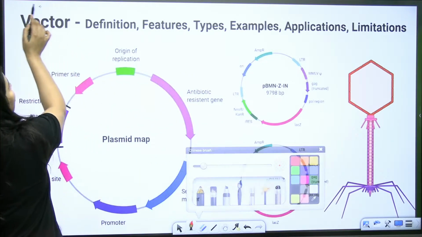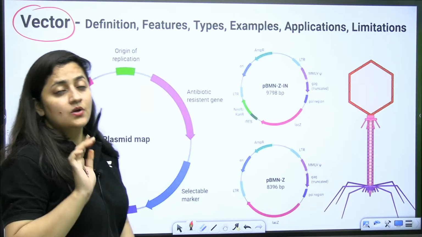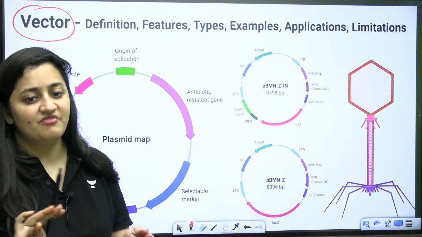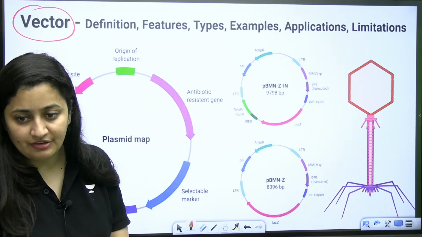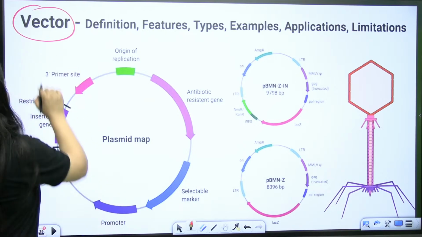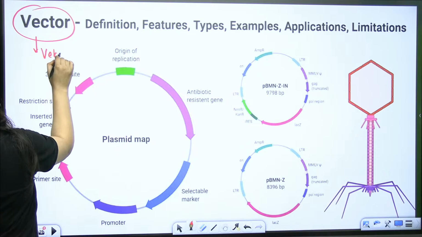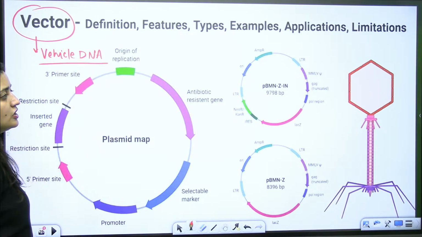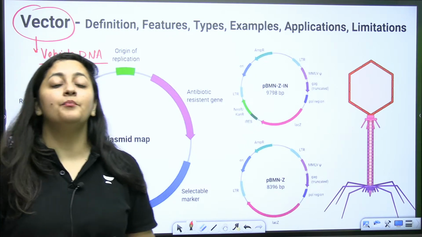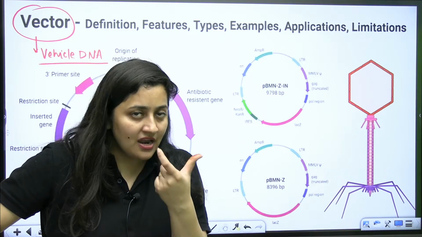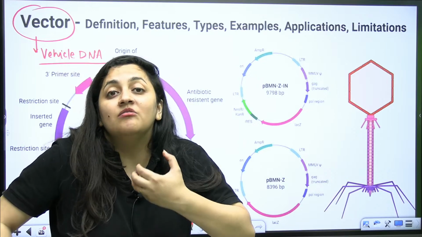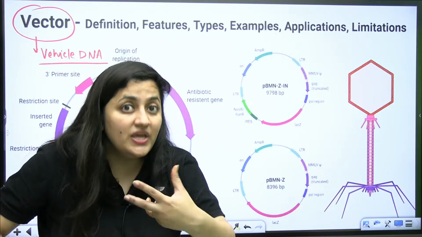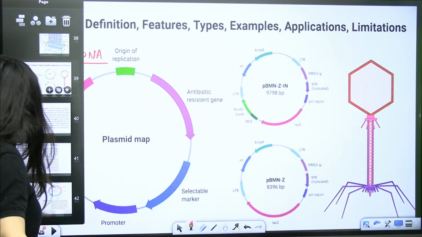Trust me, we will cover each and everything from the NCERT. The sequence can vary a bit, but we will discuss everything from the NCERT. So that's what we are discussing, the vector, which is also known as the vehicle DNA. Clear? So obviously there are certain properties which are making a particular DNA a vector, a vehicle.